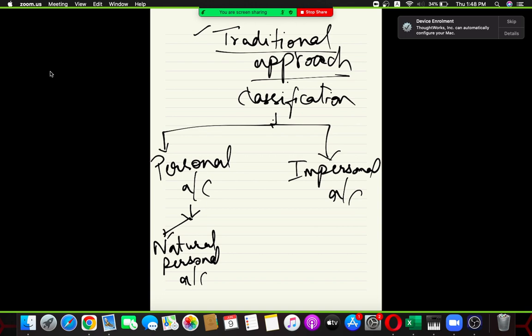The word natural itself states that it is natural. Natural means we human beings, right? So human beings come under the natural personal accounts, and the natural personal accounts come under the personal account. Easy, as of now. Great. Now we are very clear: human beings come under the personal account. Very simple.